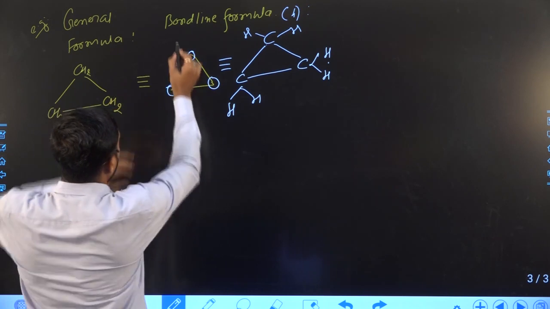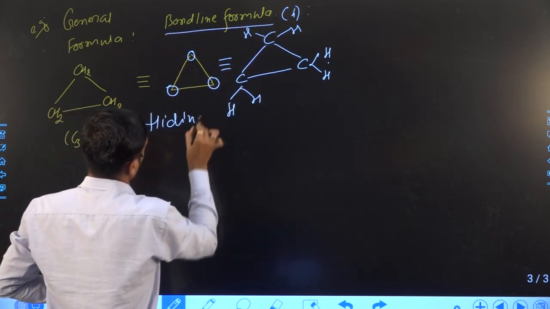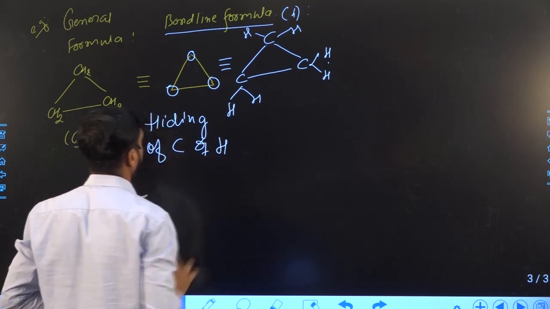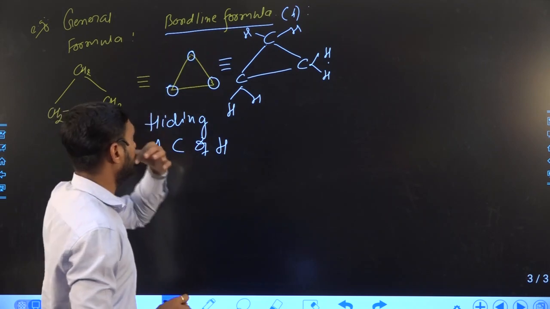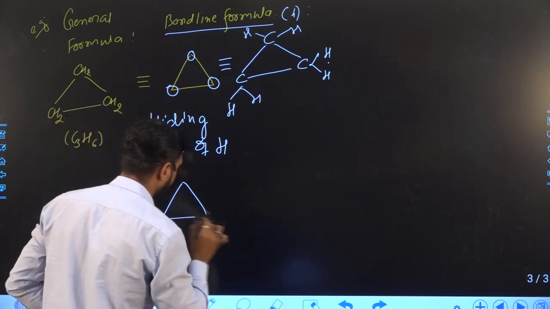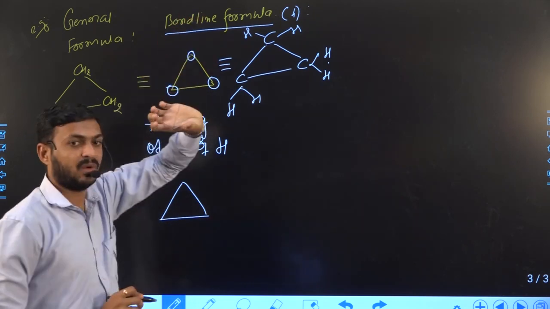Here in the bond line formula, the hiding of carbon and hydrogen is nothing but bond line formula. We will just represent them with lines, right? So this is known as a bond line formula, right?